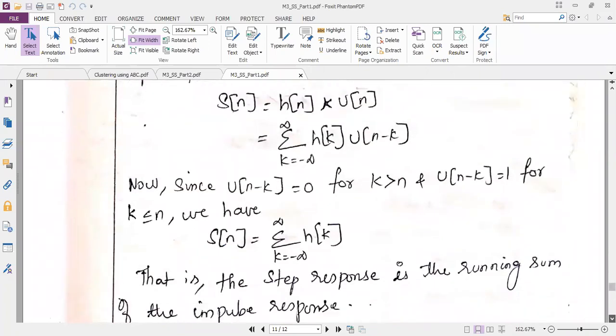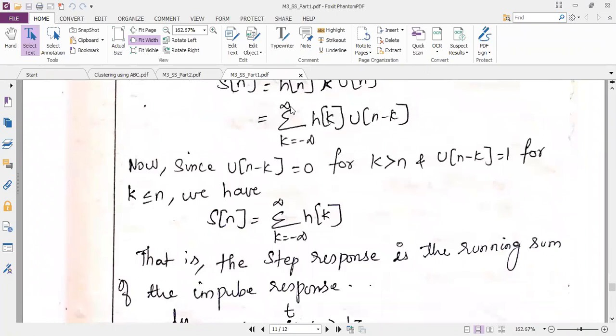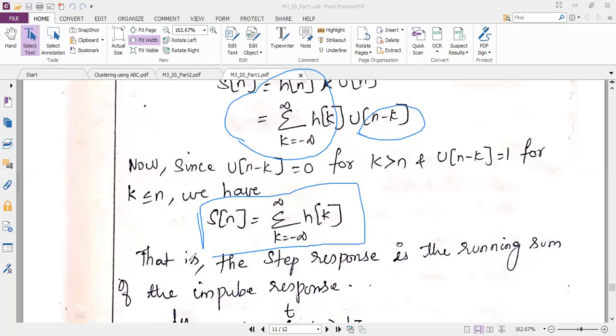So if that is the condition, then this step signal is always 1. So I can compress this signal as this equation. I can compress it as S of n is equal to summation k equal to minus infinity to plus infinity h of k. So in the problem, if they ask you to find out the step response, you have to use this formula. You have to expand the summation for h of k. That's it.